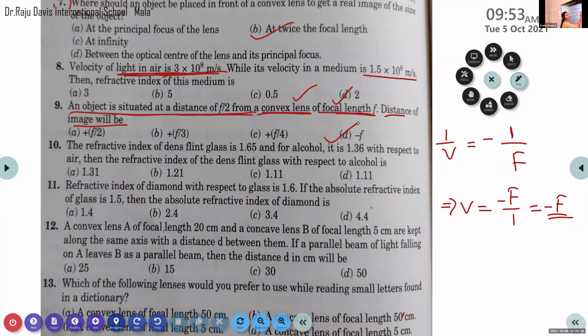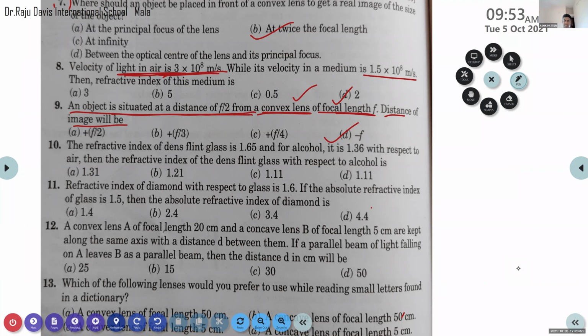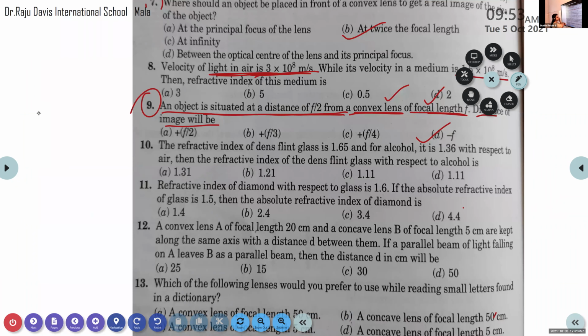Yeah, we'll check and inform. But according to the calculation, we get the answer minus f. Minus f will be the answer. Is there any doubt regarding the steps? No, ma'am. Okay. So I will check this question number 9, what about the options and all?